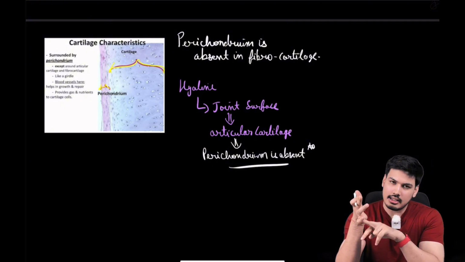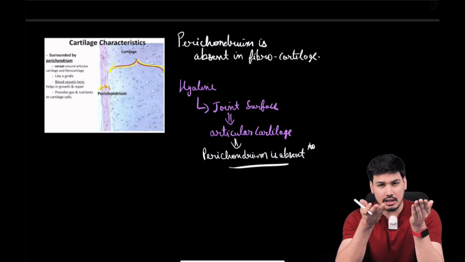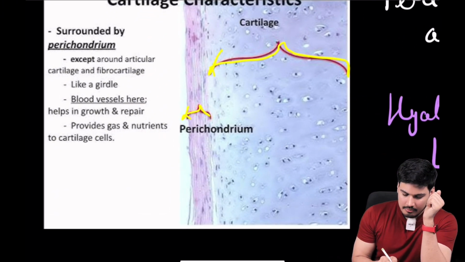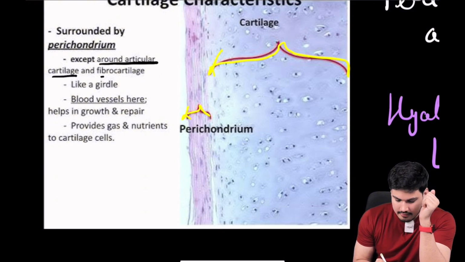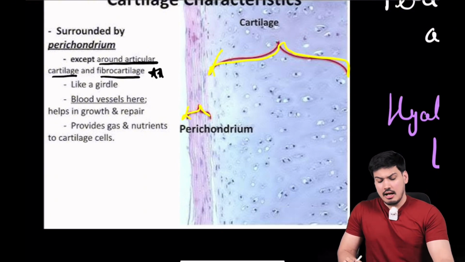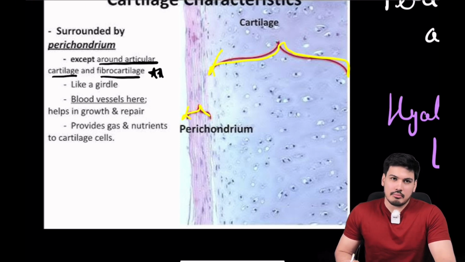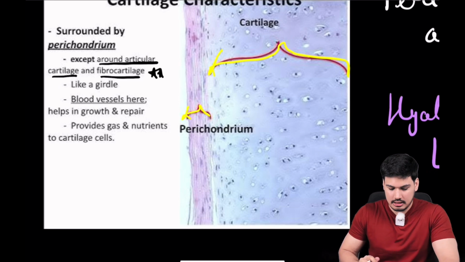Hyaline cartilage and elastic cartilage have perichondrium, but hyaline cartilage at the joint surface, where it is actually becoming the articular cartilage, nothing but hyaline cartilage, does not have perichondrium. So please see here, perichondrium is there in hyaline cartilage, but the exceptions are around the articular cartilage and fibrocartilage. Fibrocartilage nobody forgets. People also remember that articular cartilage does not have perichondrium, but when they ask about hyaline cartilage, then you get confused. Yes, of course hyaline cartilage has perichondrium, but there is an exception, articular cartilage. So you have to remember this connection. Okay,